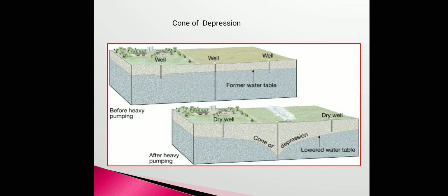There is a formation of a cone as well as a depression due to the pumping out of the water, and this is called the cone of depression, that is a cone shaped depression which is formed due to the pumping out of the water.